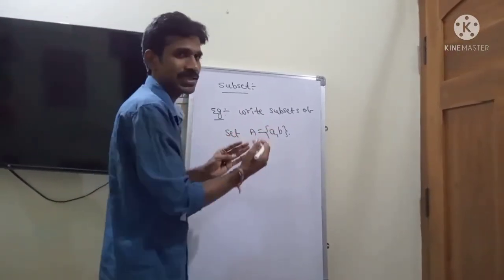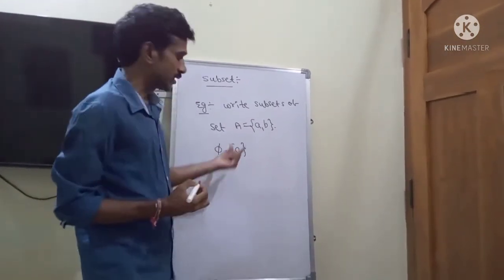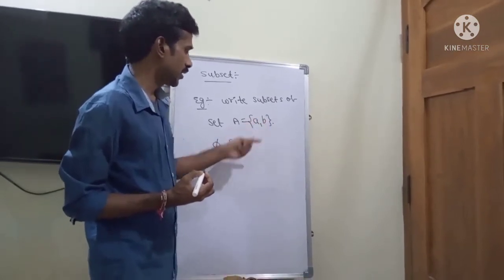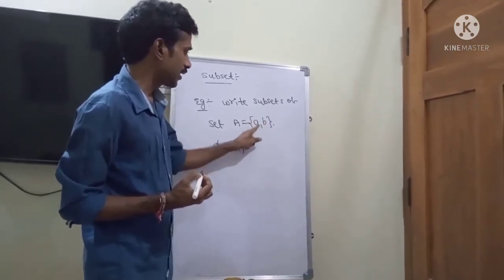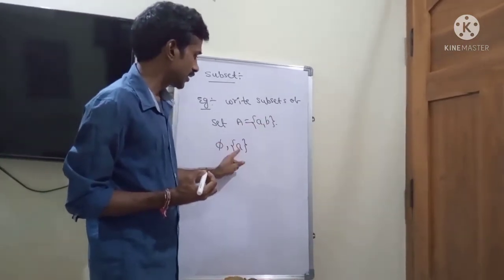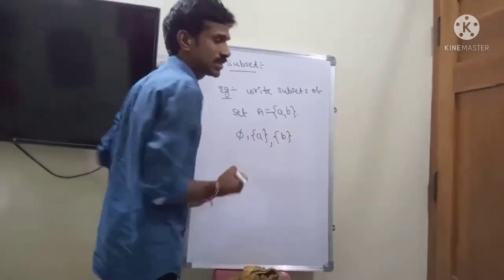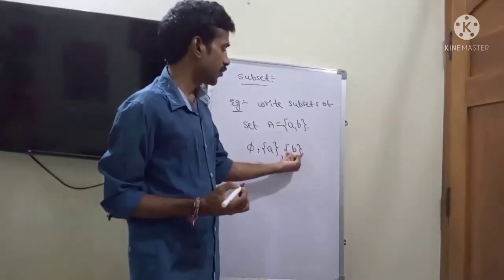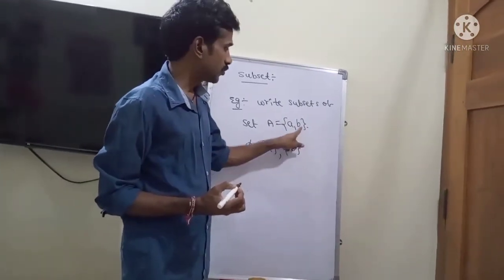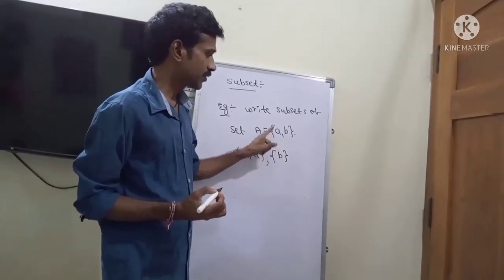Next I am taking single elements. For example, I am writing only the set {a}. It is a set containing only the element a. Clearly it is a subset of this set, since a is an element of this set and a is an element of A. So every element is an element of A, meaning this set is a subset of A. Next the set {b}, a set having b as its element. This b is an element of A also, so it is a subset of A.